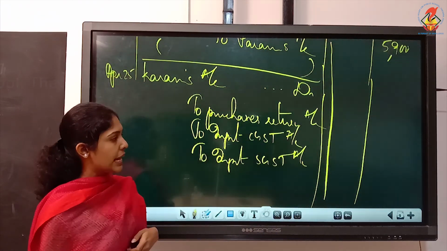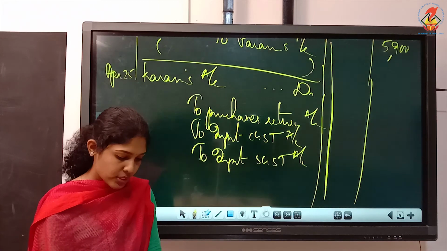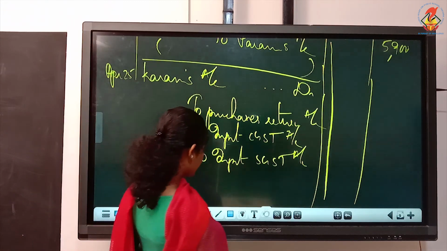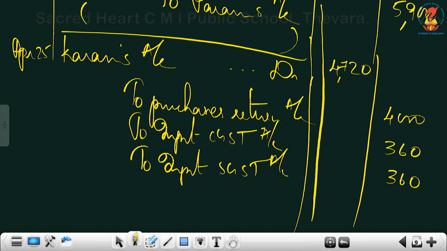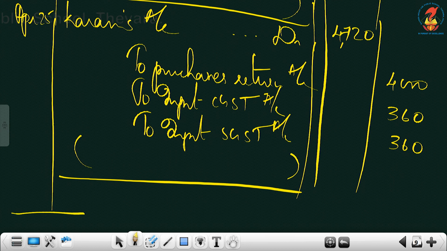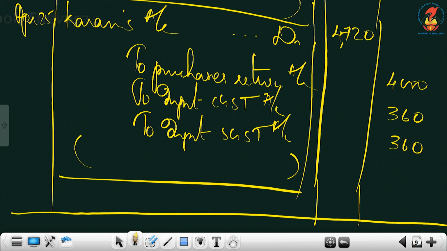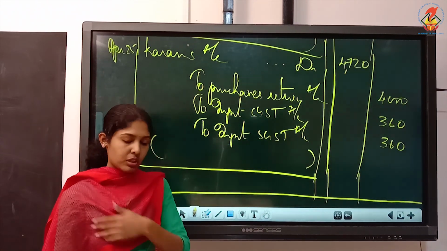Yes, now coming to this entry, how to write the amounts. We returned goods of 4,000. So where will you write that 4,000? That must be written against purchases account. Then 9% you write. So it is 360. 9% on 4,000. So altogether 4,720. Write the narration and you can draw a line here in particulars. Since it is the end of the question, you can just close your journal like this. Okay, yes, April 25th, that's the last transaction.